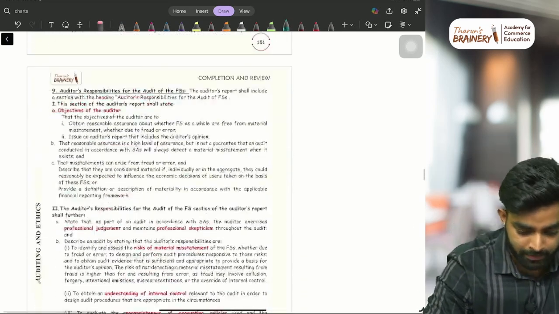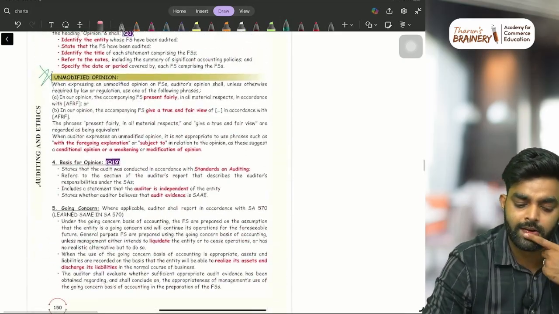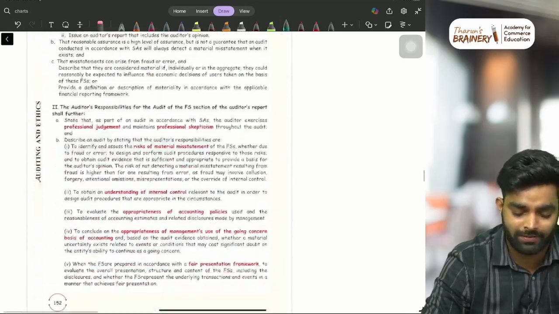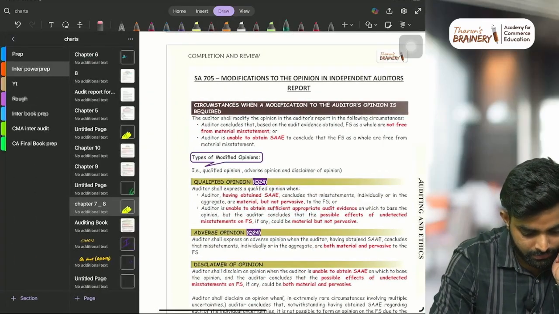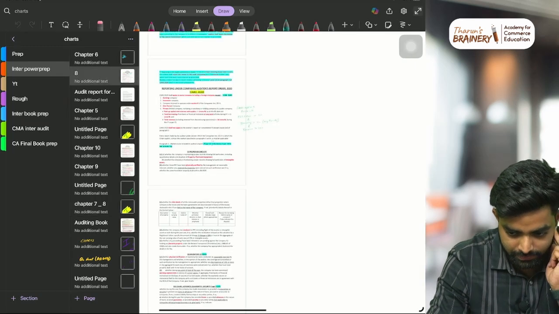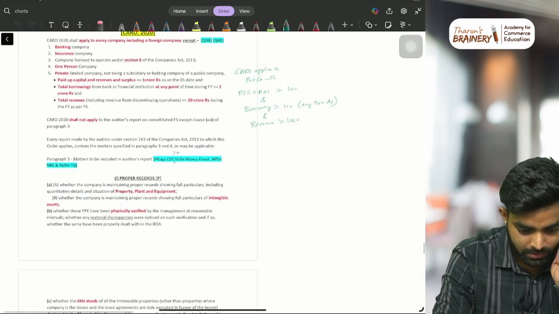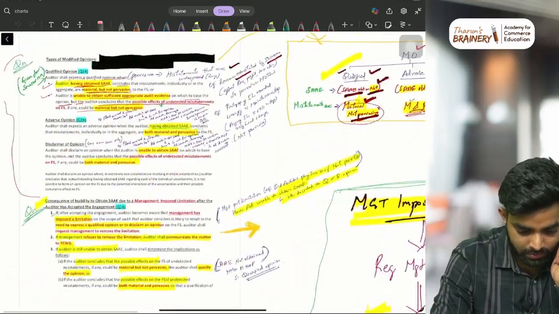Then initially it's the format areas, like what is included in a modified opinion, not the entire audit report. I'll take the 8th chapter. Yeah, this is CARO. Let's leave CARO.